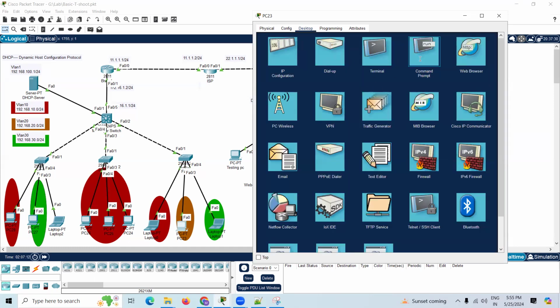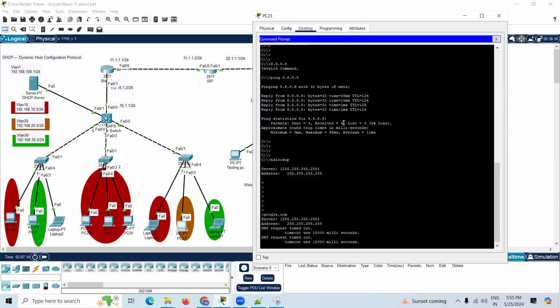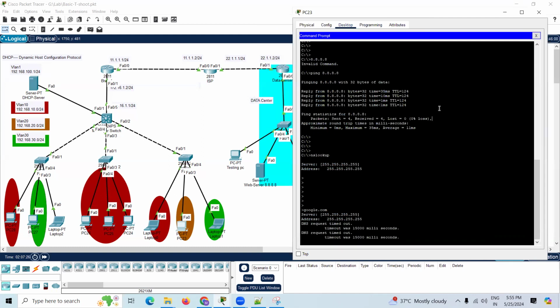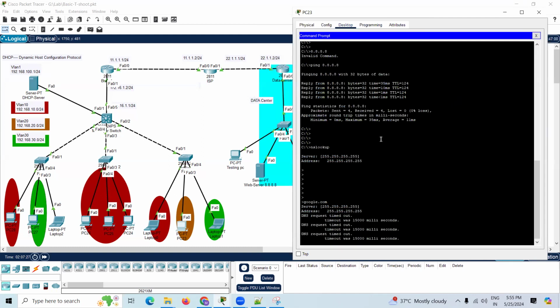And if you try to ping, see here, you got request timeout. That is the reason. See, request timeout; the timeout is shown in milliseconds. So the DNS issue is there. It is not resolving the Google IP address. So we'll fix the issue now. Now traceroute is also not working.